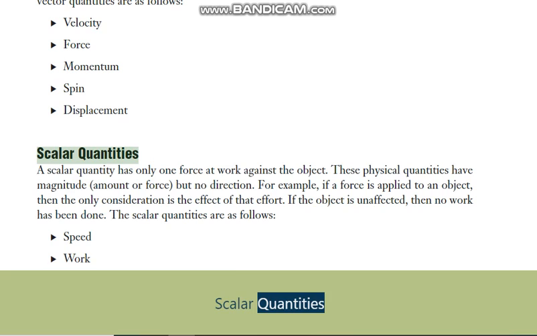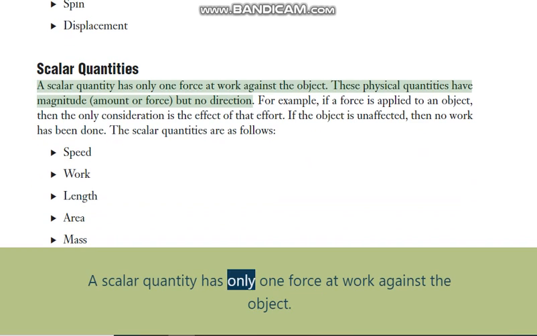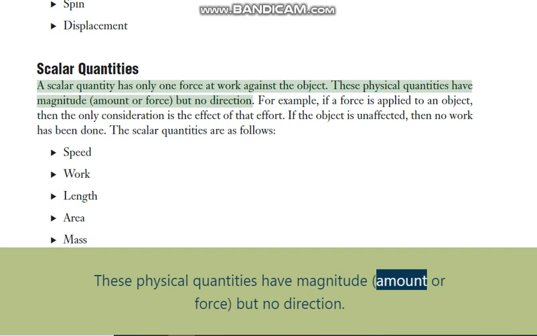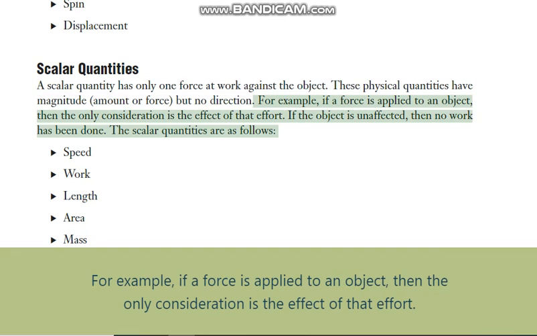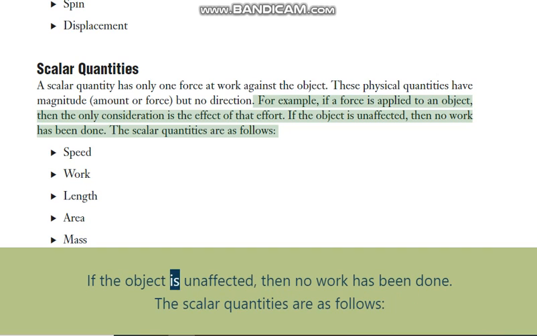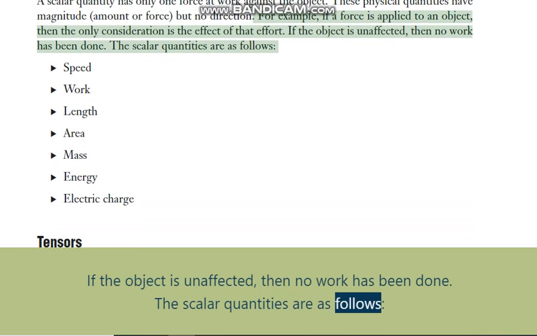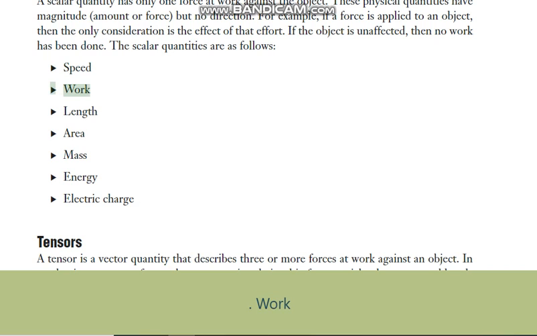Scalar quantities. A scalar quantity has only one force at work against the object. These physical quantities have magnitude, amount or force, but no direction. For example, if a force is applied to an object, then the only consideration is the effect of that effort. If the object is unaffected, then no work has been done. The scalar quantities are as follows: speed, work, length, area, mass, energy, electric charge.